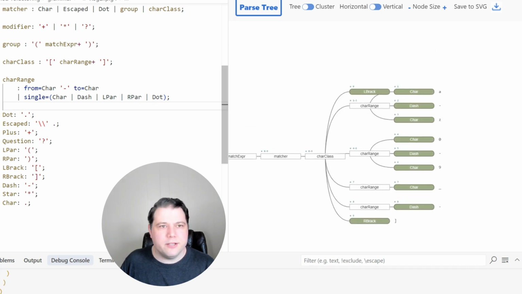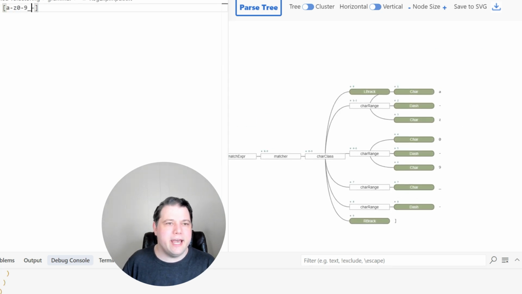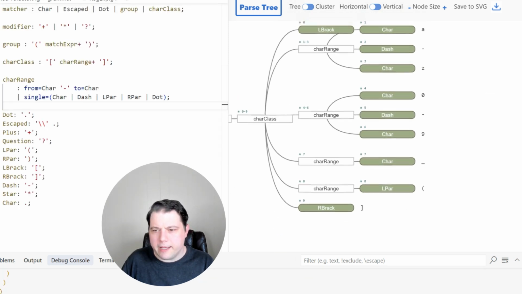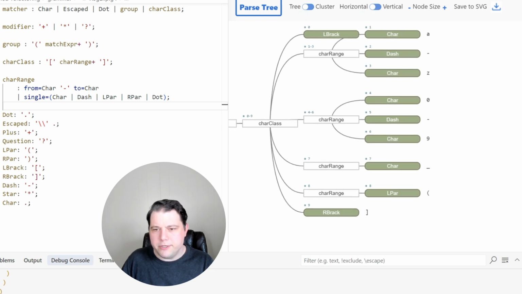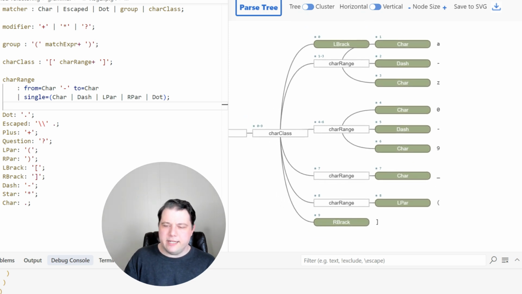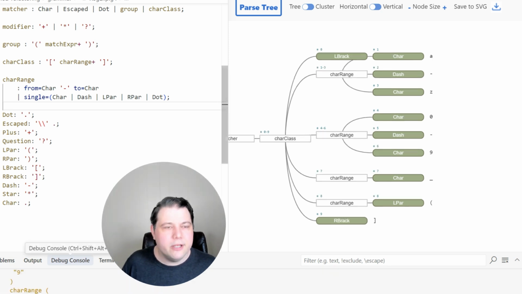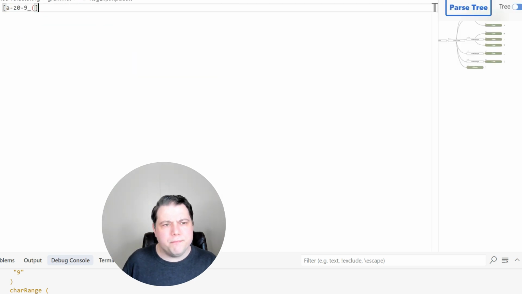All right. So now if we have, for instance, an open paren there, we should be able to go back and parse it, and yeah, it's coming in as a char range. It understands that I'm not trying to start a group or something, and it does successfully parse. Great. So we've gotten pretty far.